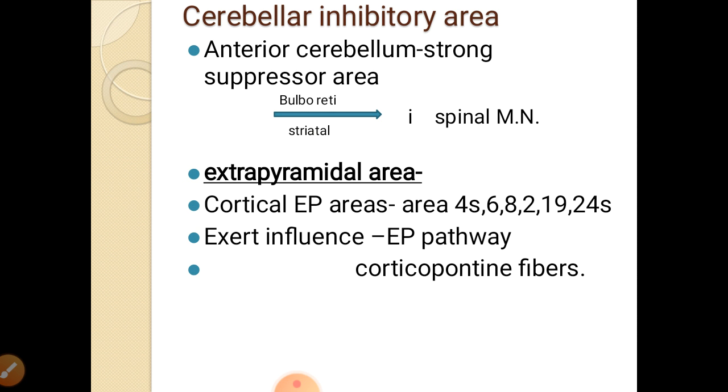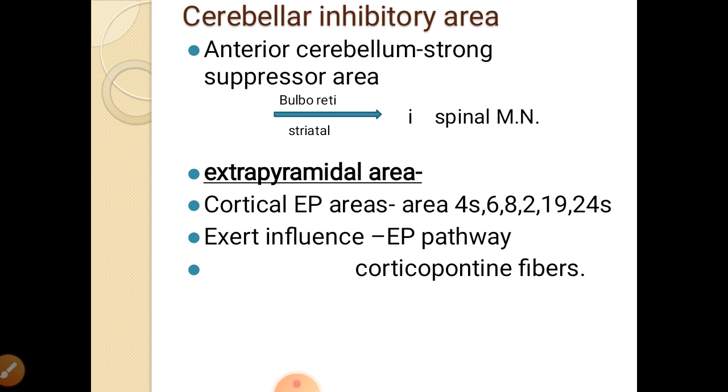Cerebellar inhibitory area: in the anterior part of the cerebellum, a strong suppressor area is there, and this through the bulboreticular striatal pathway will again send the inhibitory signals to the spinal motor neuron. So the anterior part of the cerebellar cortex, again a strong suppressor area, sends fibers to the reticulum and the striatal nucleus, and then through them sends inhibitory fibers to the motor neuron.